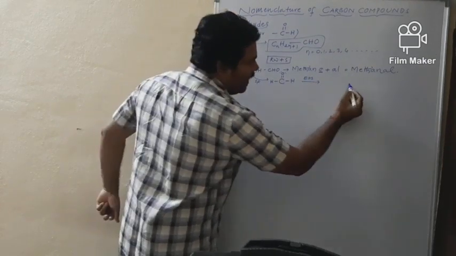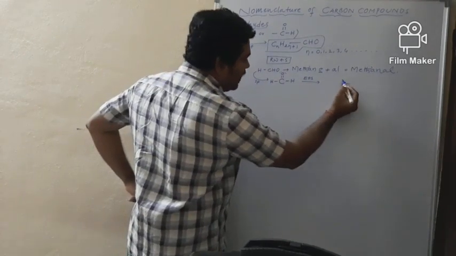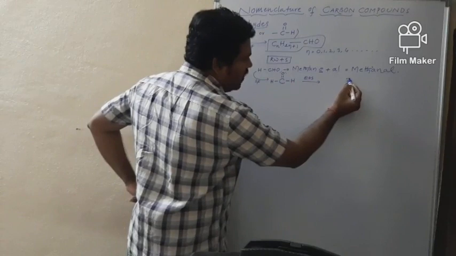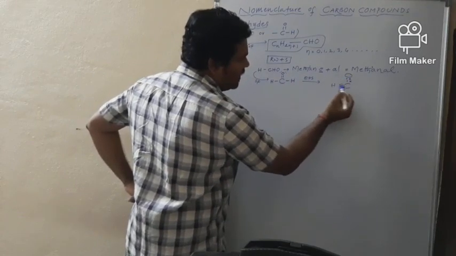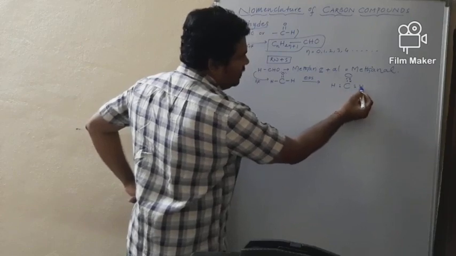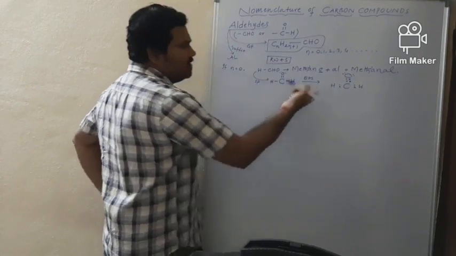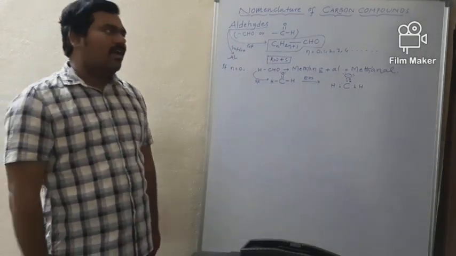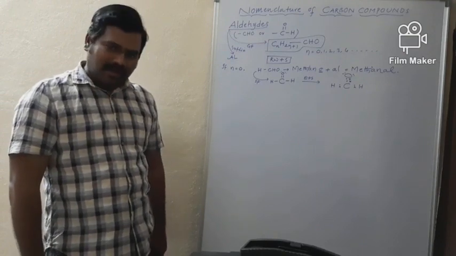And what is the electron dot structure? Now, carbon as usual, since there is a double bond between carbon and oxygen, two dots, two crosses with O, dot cross with hydrogen, dot cross with hydrogen. So this is about lone pairs of electrons. So this is about methanal. So the first member of the aldehyde family is methanal.